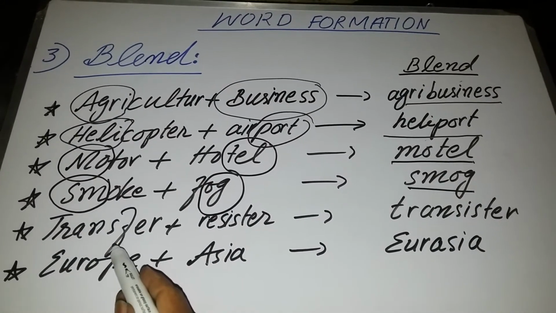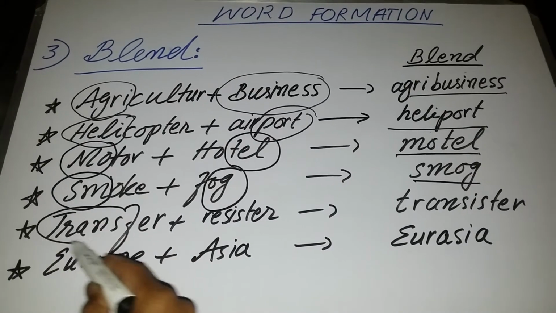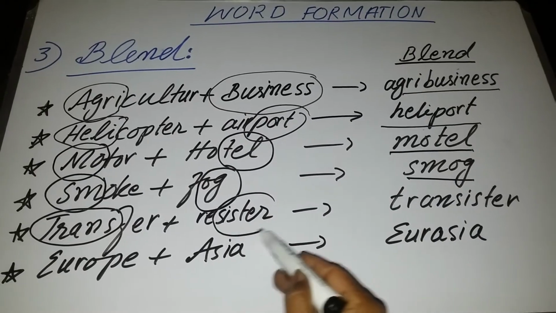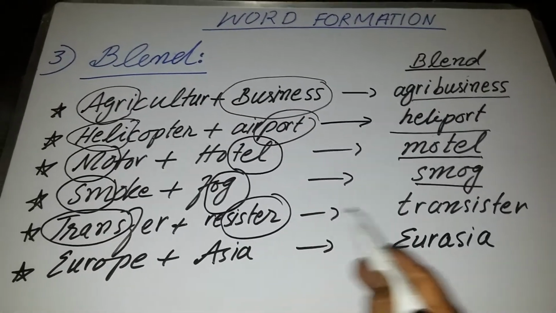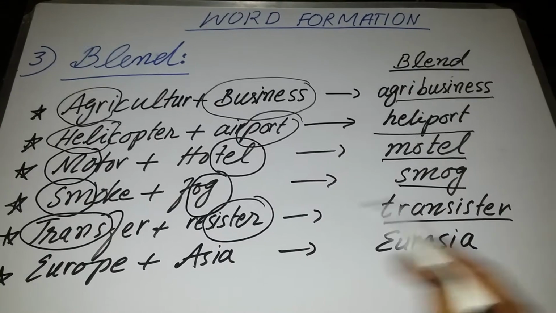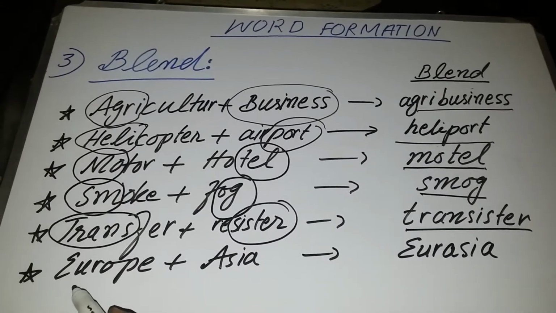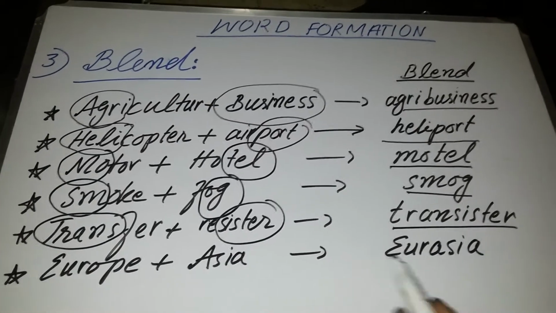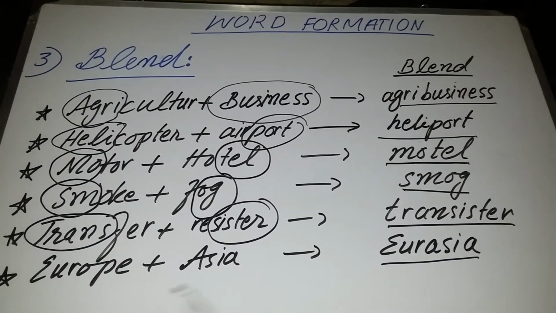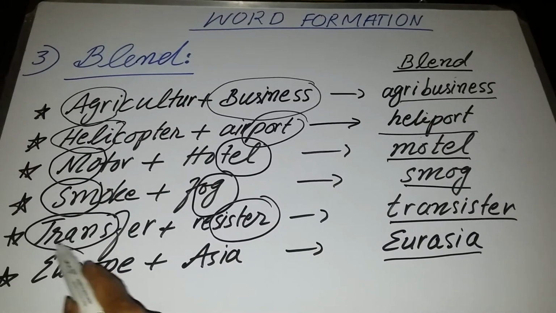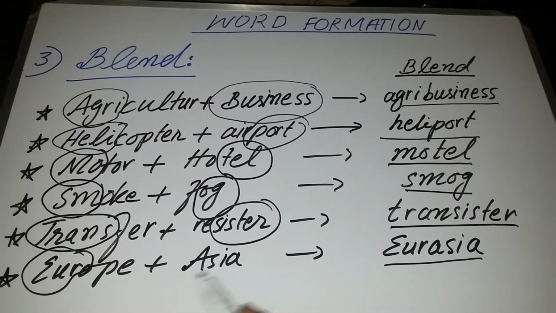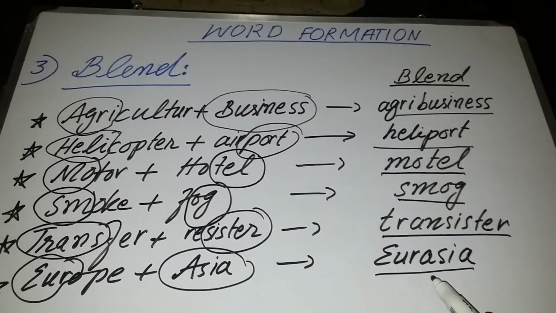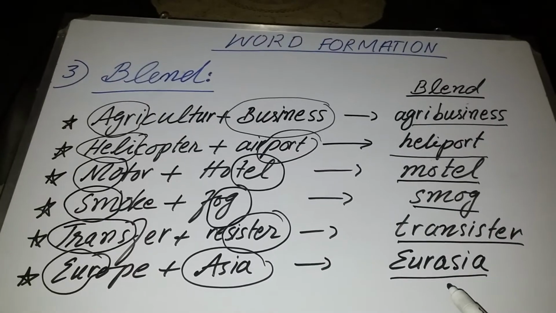We have taken trans from the first word and this part from the second word, and it has created transistor. Now look at the next example, Europe plus Asia. The blend is Eurasia. We have taken this part from the first word and the full word from the second word, and it has created the new word Eurasia.